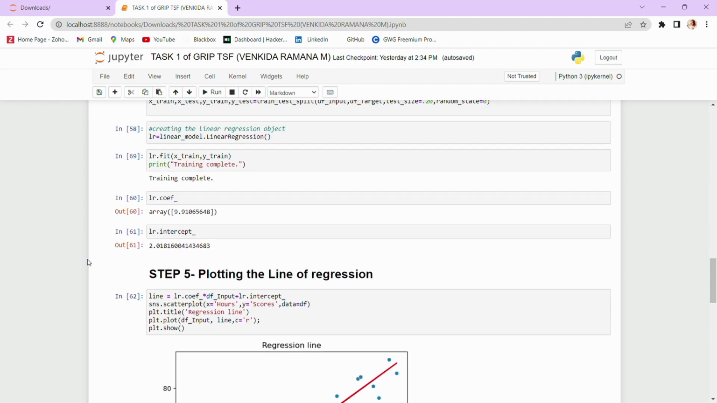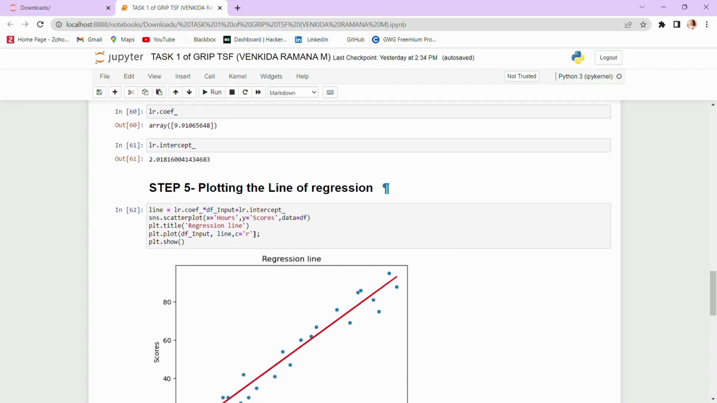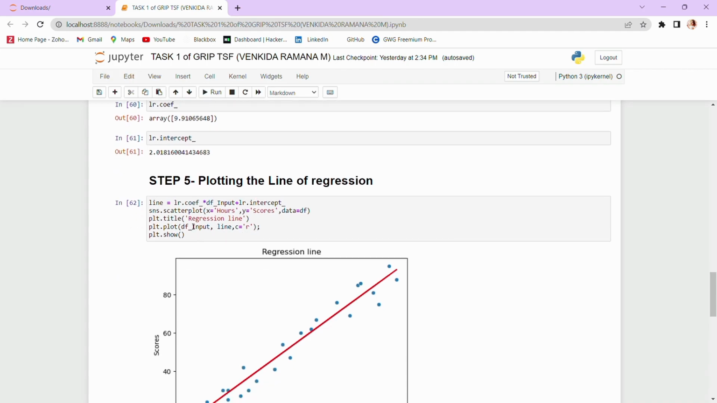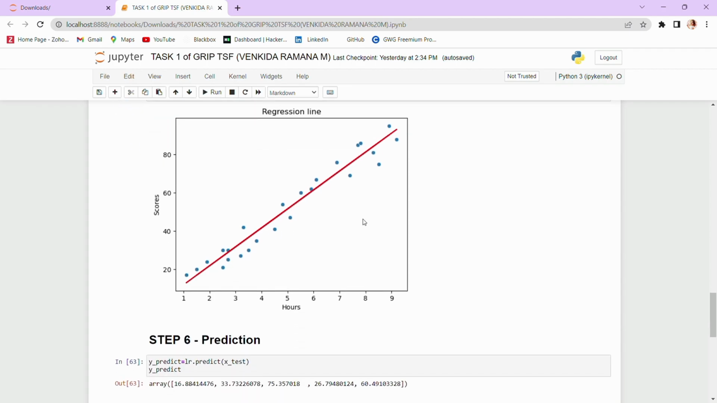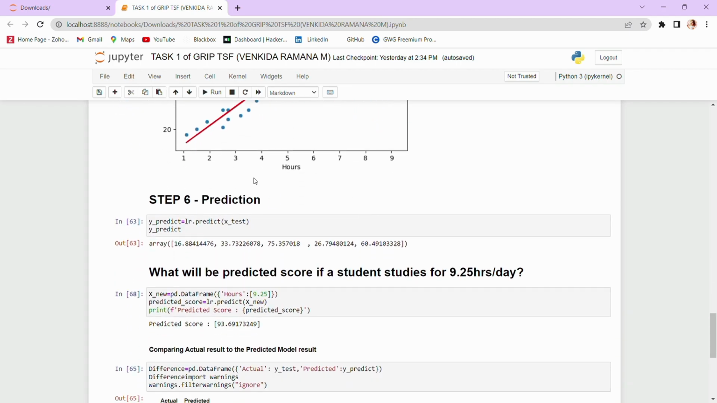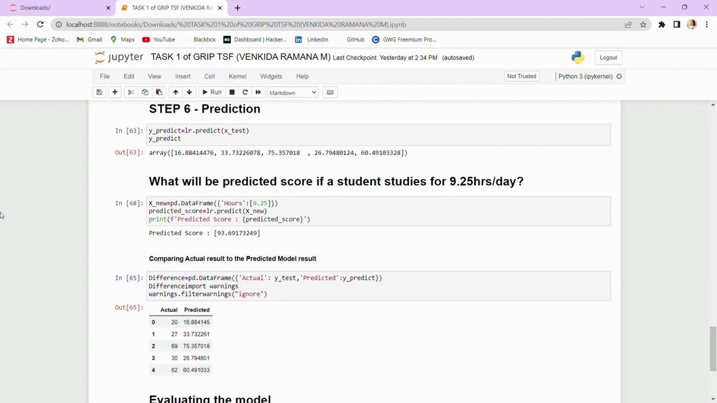After that, in step 5, the plotting. I am plotting the regression line. Here you can see the regression line in the graph. Then in step 6, we are testing the model which we created. It's time to predict the score.